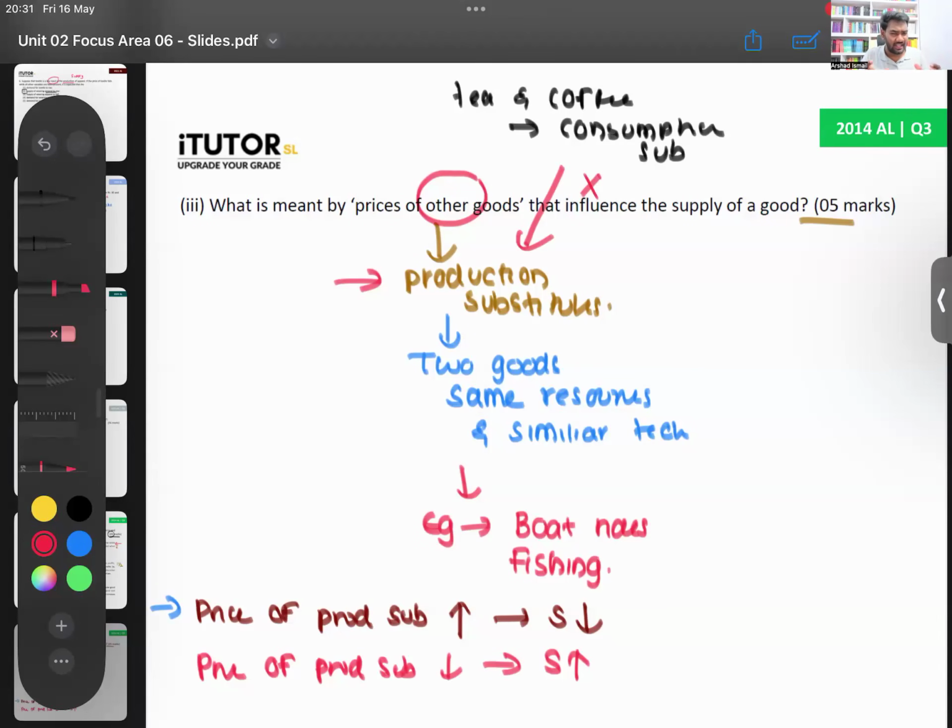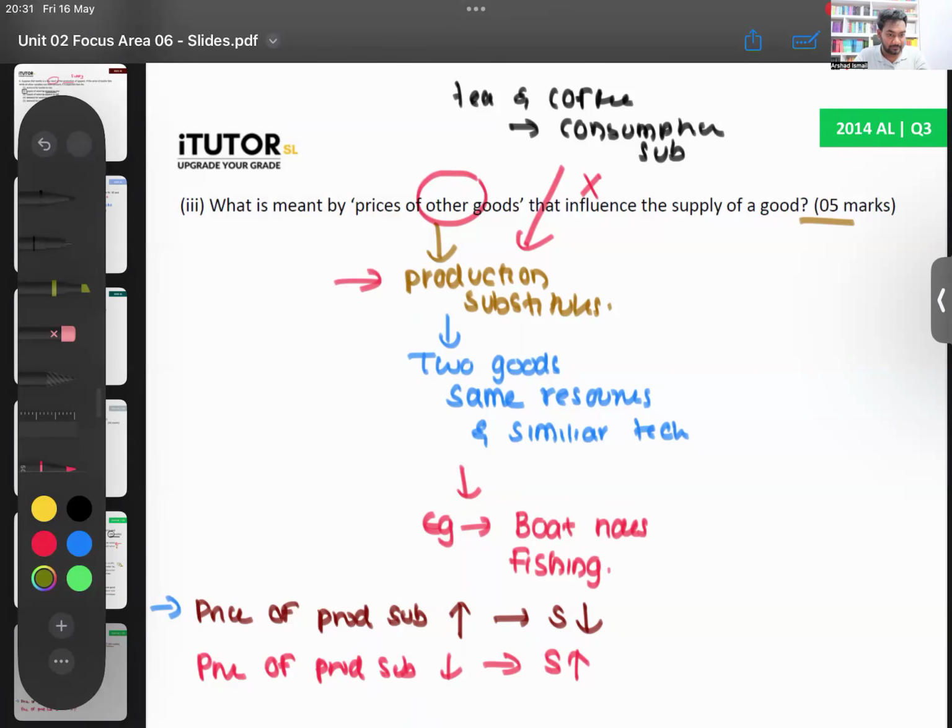But tea and coffee will not be production substitutes, children. Because can you produce tea and coffee with the same resources, same technology? No. For tea, you have a tea plant, production is different. For coffee, you have a coffee plant, that production is different. So you can't produce it with the same resources. So they are not production substitutes. So when you talk about supply, children, you are referring to production substitutes, not producer substitutes. Production substitutes is the correct term there. And then you have to explain what they are and go into detail. Done. That's 2014 question number 3.